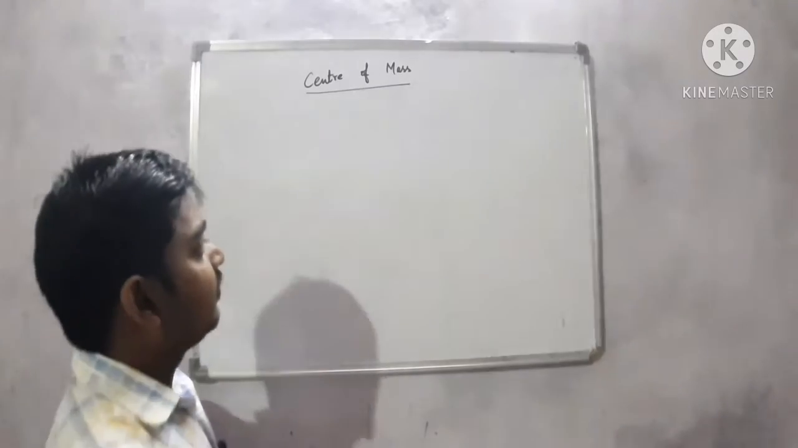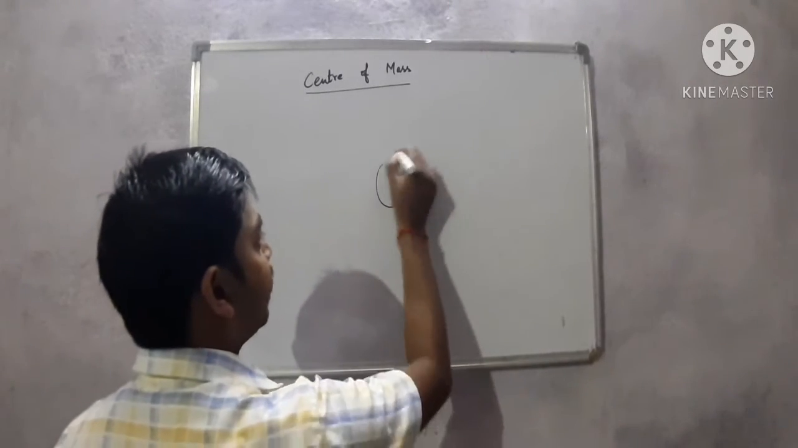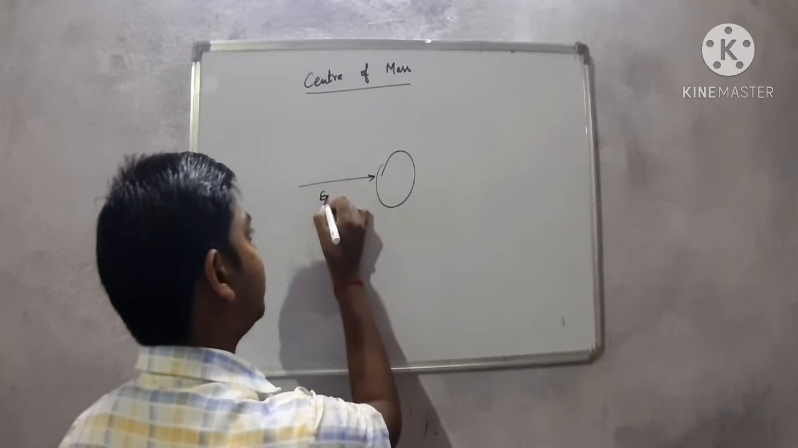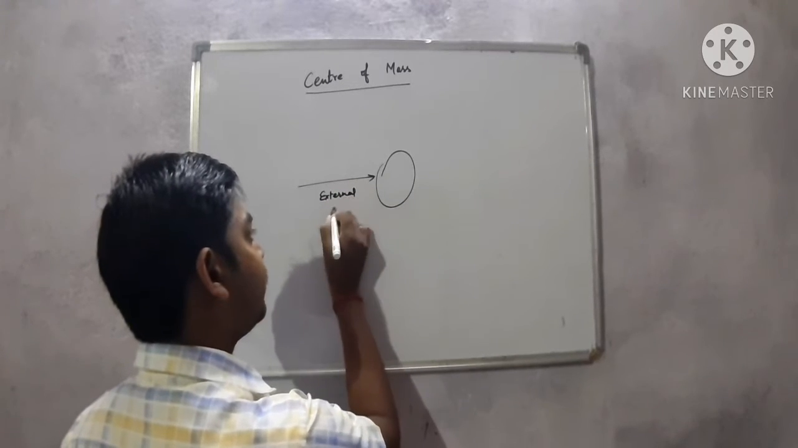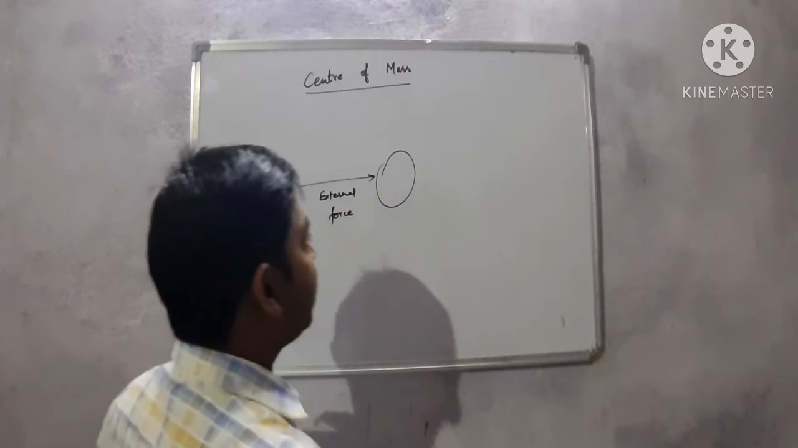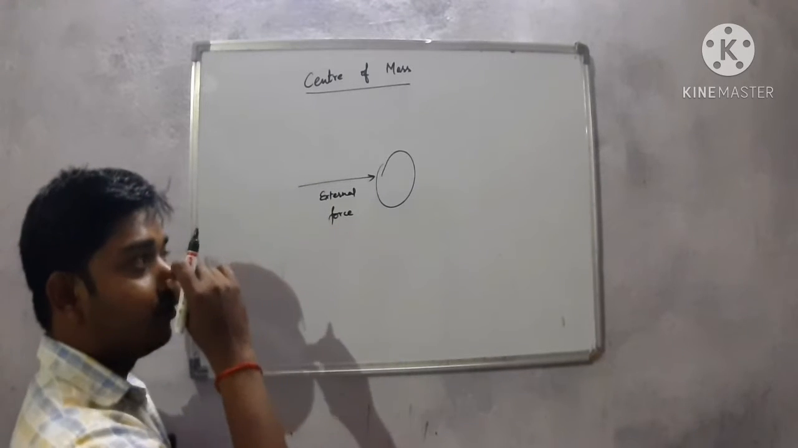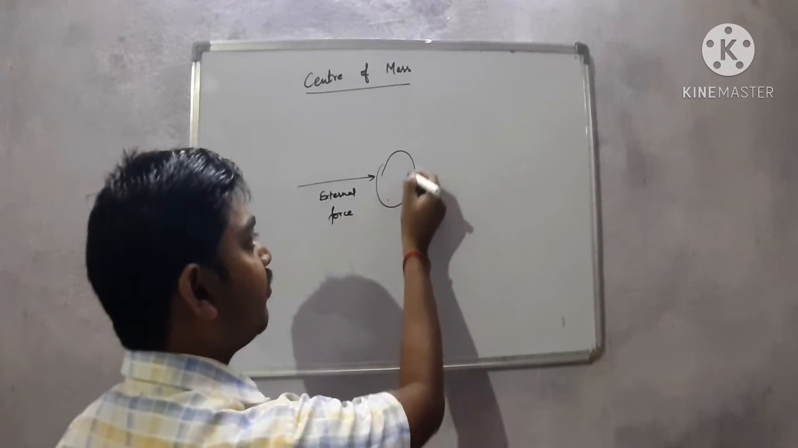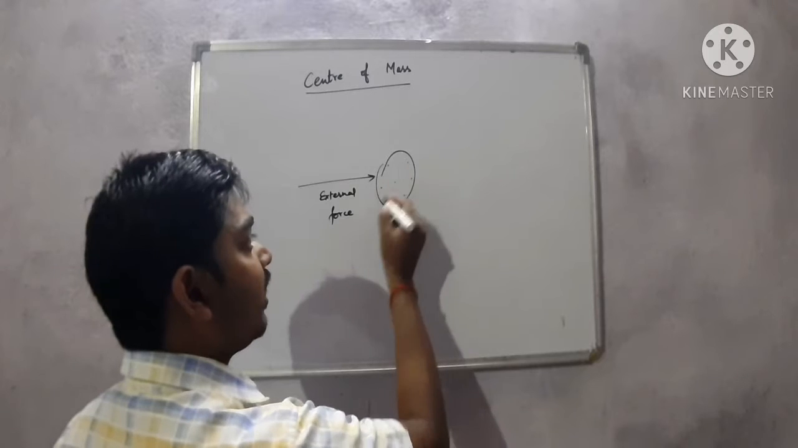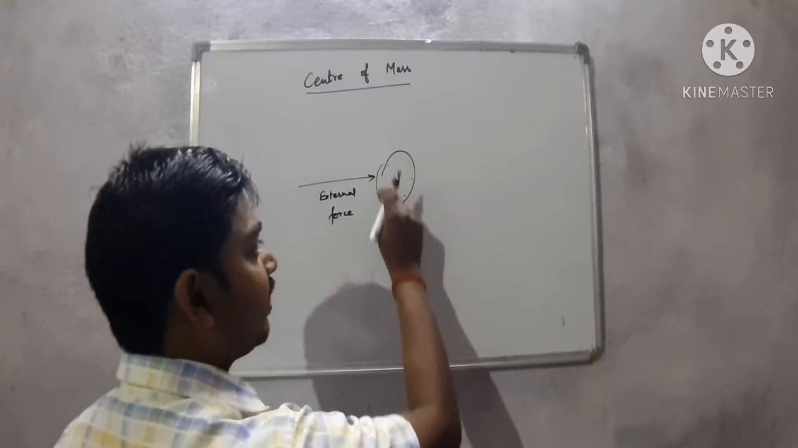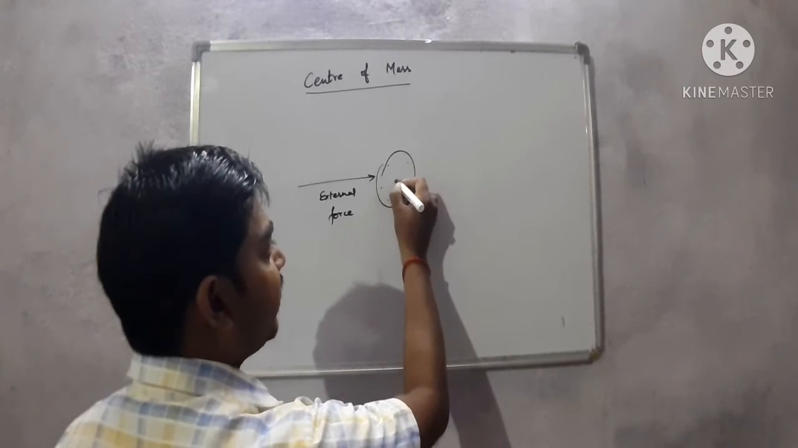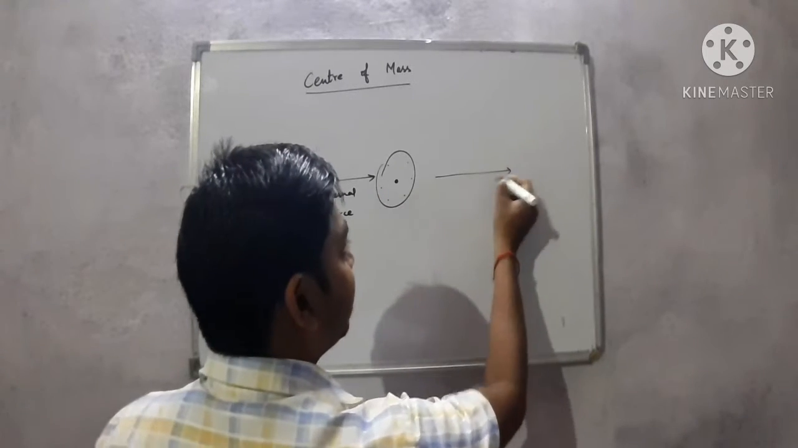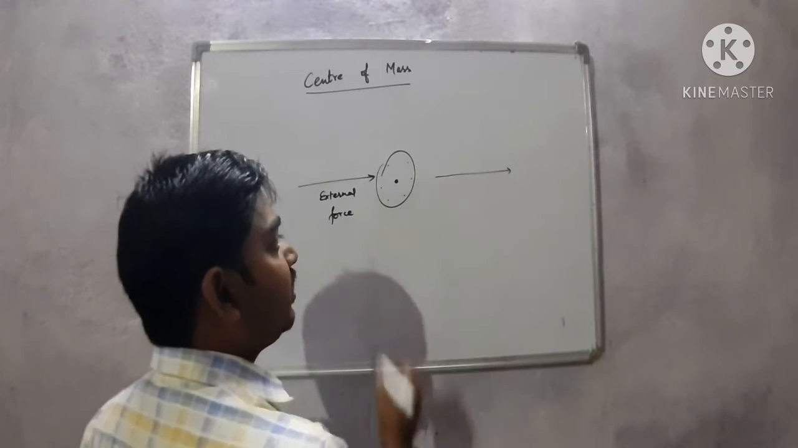Means if a body is moving under a certain external force, then the whole mass of this body is concentrated at a point. There are many points in this body, and the mass of every point is concentrated at one point. If a body is moving, then this point is to be observed.